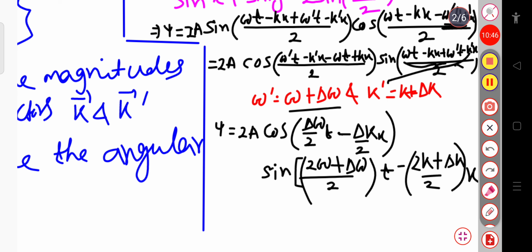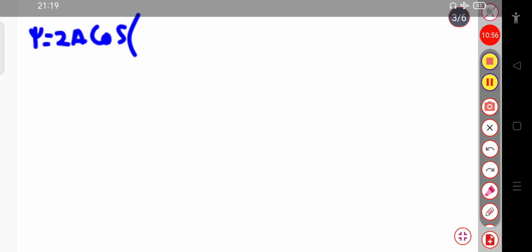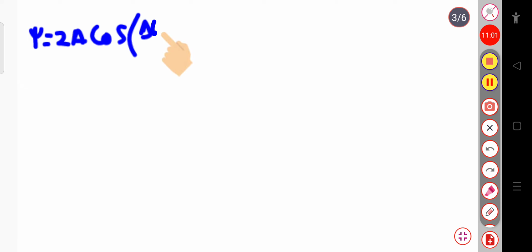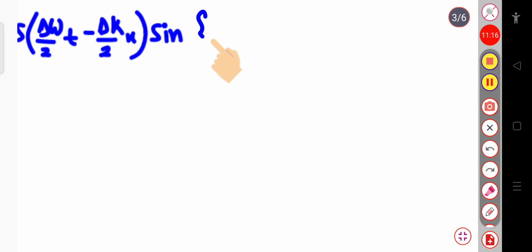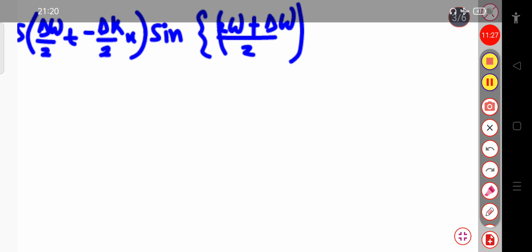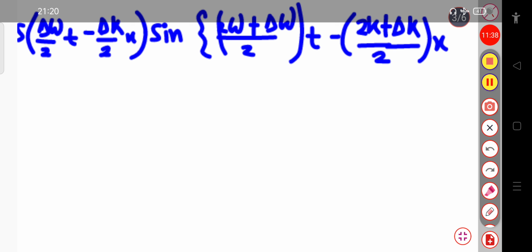I am writing this total psi component on the next page again. Psi equals 2a cosine of delta omega by 2 into t minus delta k by 2 into x, whole into sine of 2 omega plus delta omega divided by 2 whole into t, minus 2k plus delta k divided by 2 whole into x. And again the bracket closes.